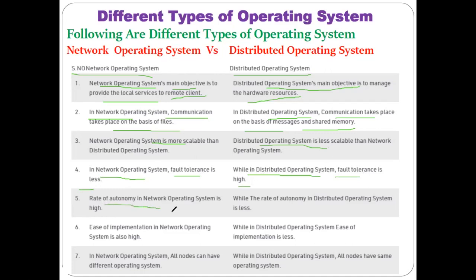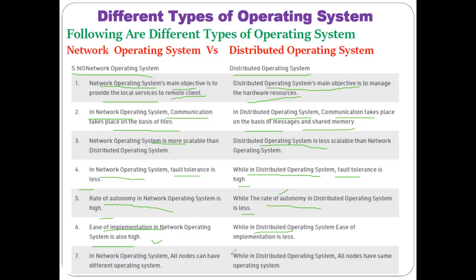Then the rate of autonomy in network operating system is high, whereas the rate of autonomy in distributed operating system is less, as the single central operating system which is installed on the central computer is being shared by all other computers. That is the reason the autonomy is less here. Then ease of implementation in network operating system is high. Implementing a network operating system is an easy task, but implementing the distributed operating system is difficult.